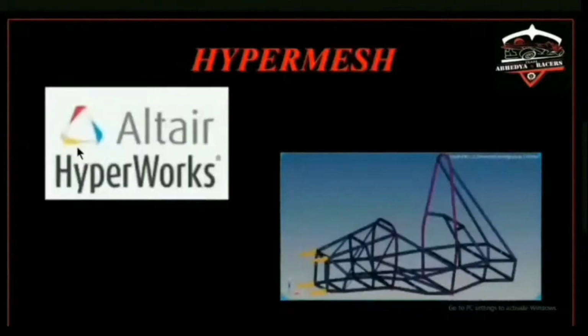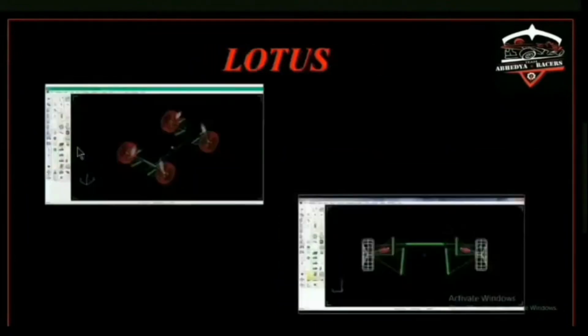In Hypermesh, we do the analysis of the whole vehicle by applying various conditions, for example, torsion, etc. Also, we do the analysis of the whole vehicle in Hypermesh and not in ANSYS. Next, Lotus. It is used for the vehicle suspension hard points and also the design and orientation of suspension bushes.